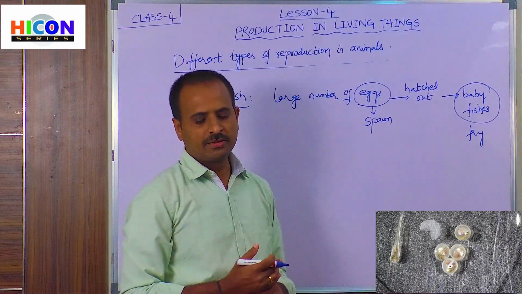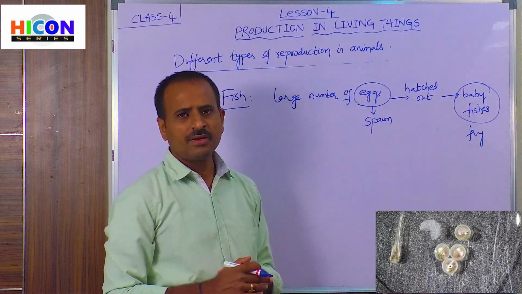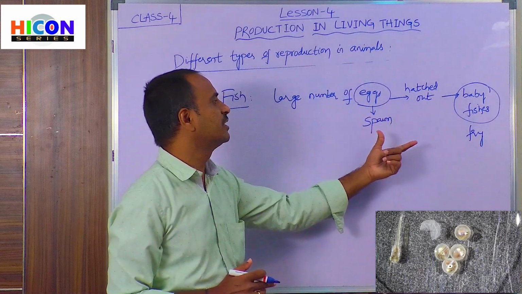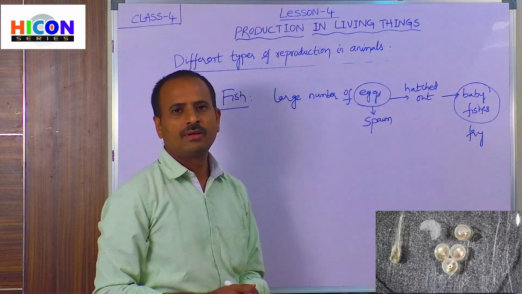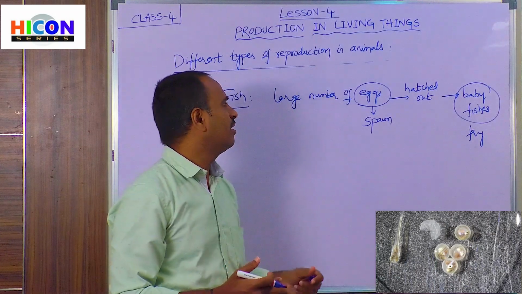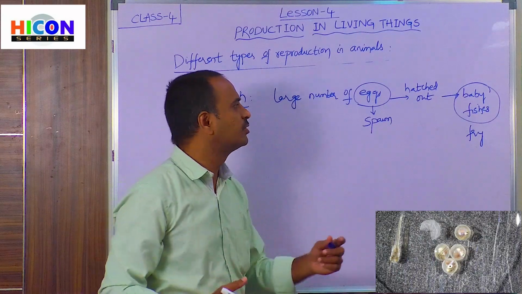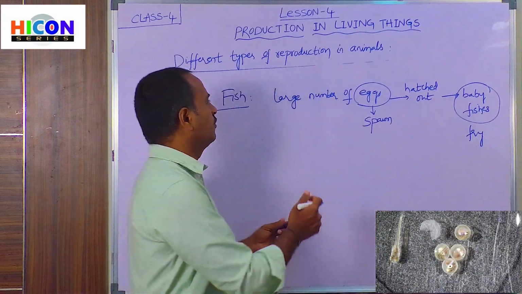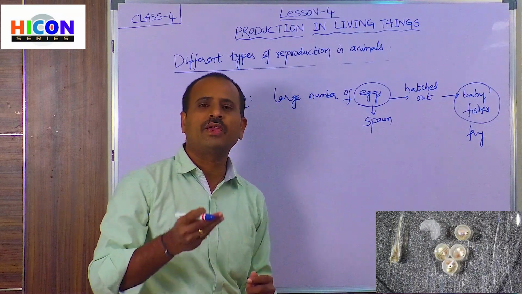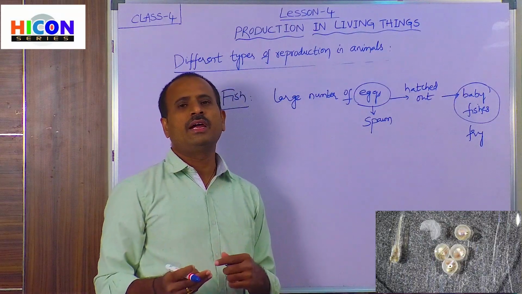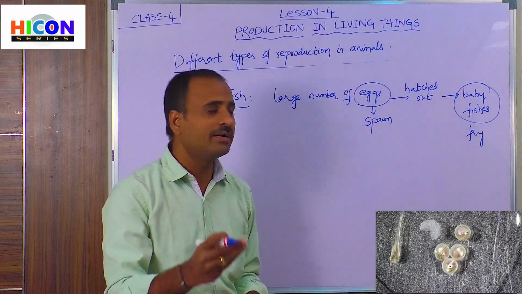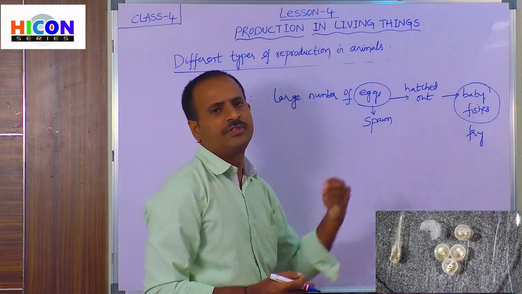So in this way, a large number of eggs will be converted into baby fishes by hatching. But not all the eggs hatch out, and not all the eggs produce baby fishes. Out of these large number of eggs, only a few hundreds will hatch and give baby fishes.